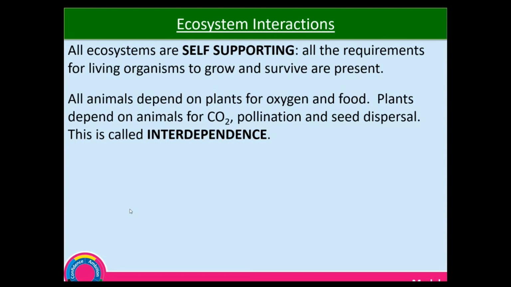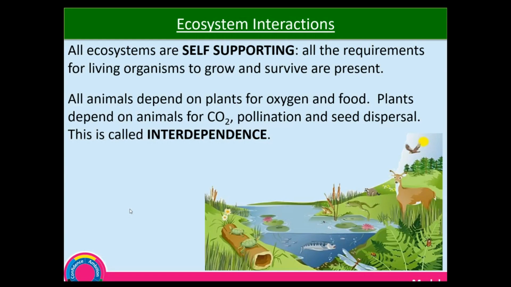Now, the animals, we also depend on plants for oxygen and food. Remember, oxygen is one of the waste products of photosynthesis. So carbon dioxide plus water reacts to make glucose plus oxygen. The plants use the glucose in respiration, and the oxygen they give out, we humans use it to breathe. So both plants and animals depend on one another for survival, and that is what we call interdependence.